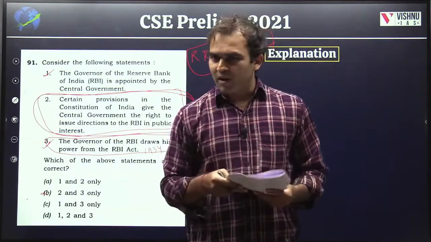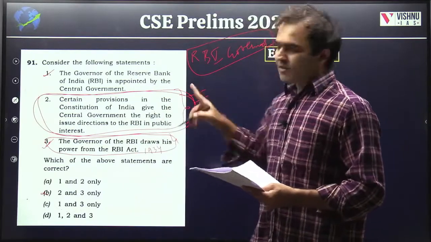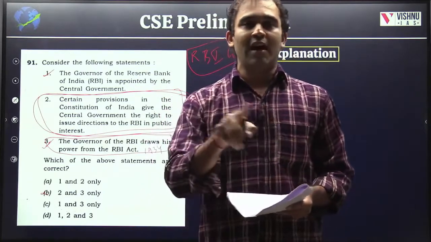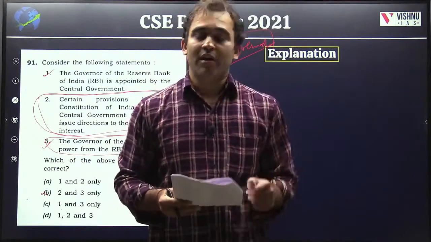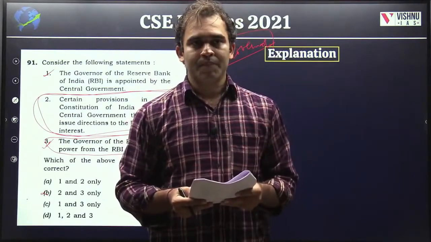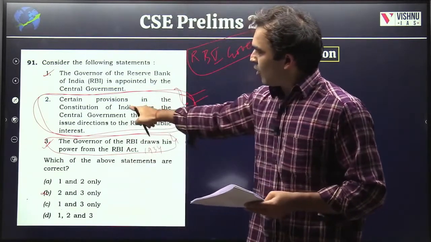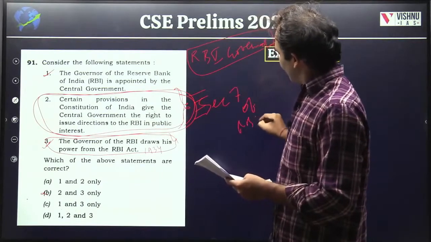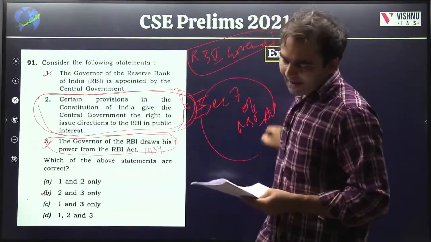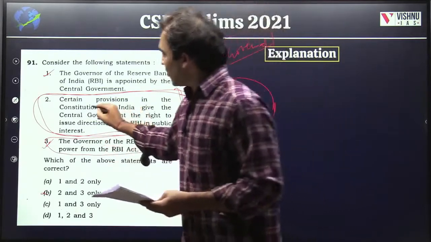If you have done your polity well, you will understand that nowhere does the Constitution talk about the relationship between RBI and your Government of India. Why? Because this power is there, yes, the central government can give directions under Section 7 of the RBI Act, but not under the Constitution.